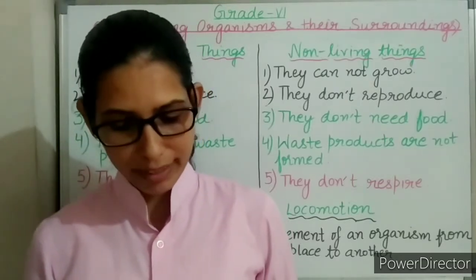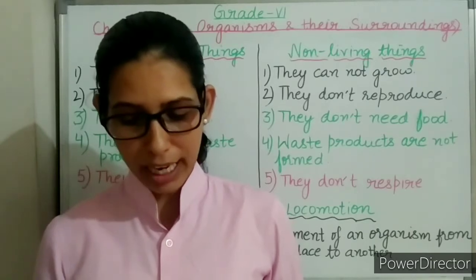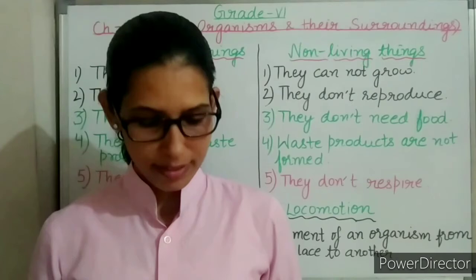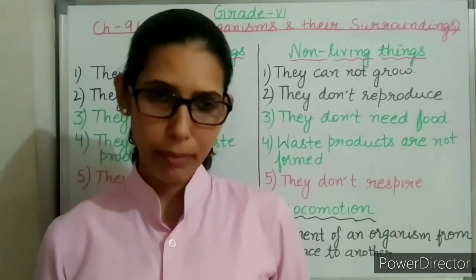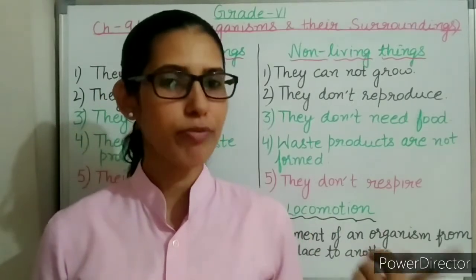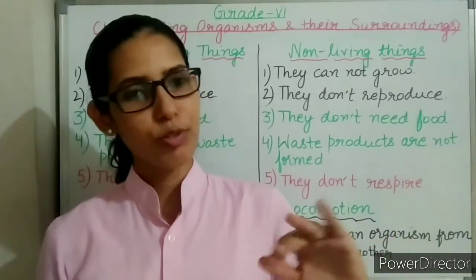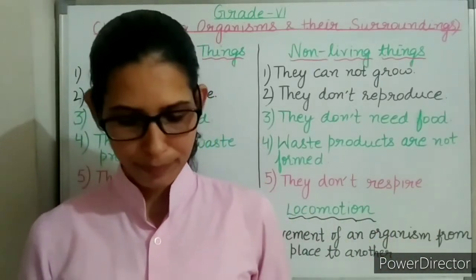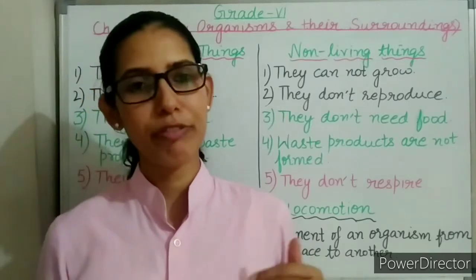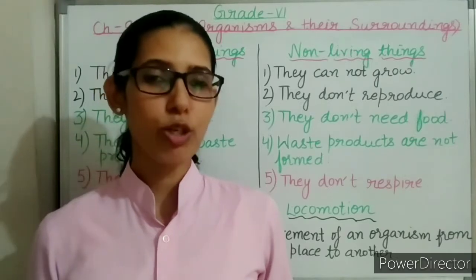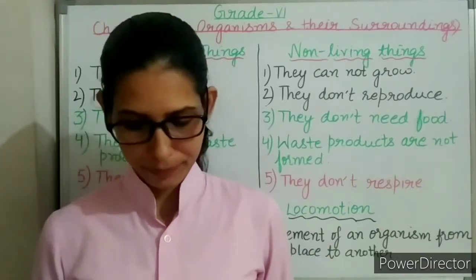Next is which of the non-living things listed below were once part of a living thing? So I am just telling the answers. Butter. Butter is obtained from milk and milk is obtained from animals. So butter was once a part of a living thing. Next is leather. Leather is obtained from the skin of some animals. Next is wool. Wool is obtained from the sheep.